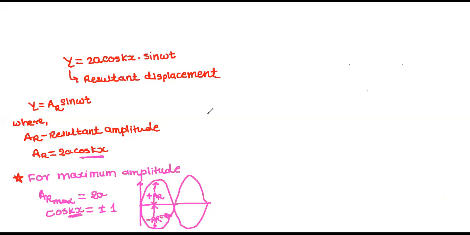Sir, 0 or 180. 0 and 180, very good. So now see what we will do here. Cos kx, that implies, I am writing here, next step: it means kx should be equal to 0, pi, 2 pi, 3 pi, and so on, till n pi. All multiples of pi including 0.